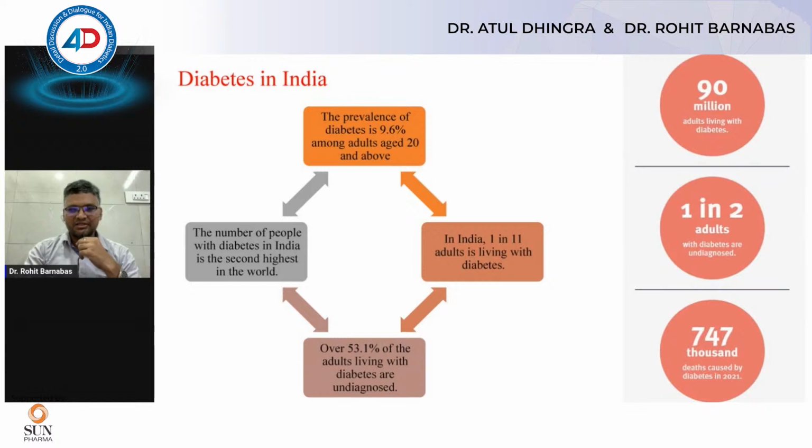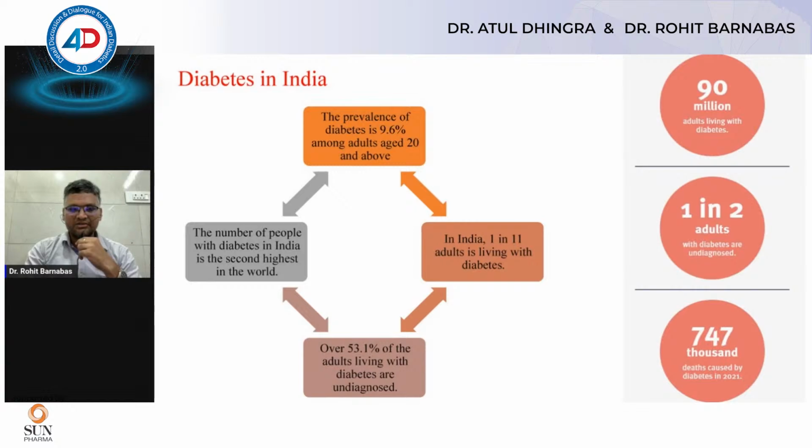Prevalence of diabetes is about 10% among patients who are aged more than 20, and we are the second largest in the world who are living with diabetes. And in India, 1 in 11 live with diabetes. For such a huge population in India, these numbers are really overwhelming.